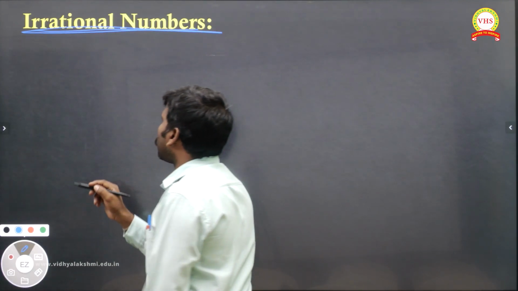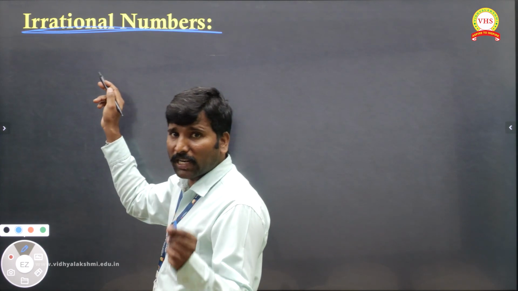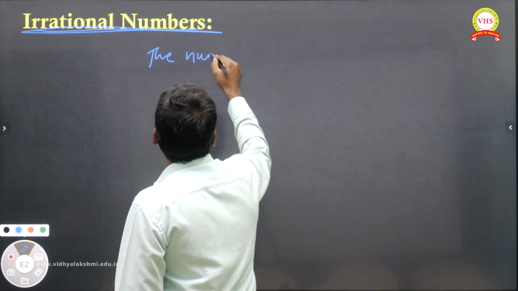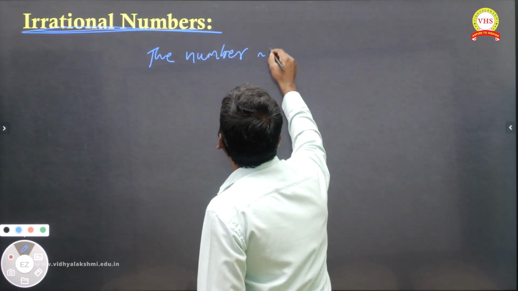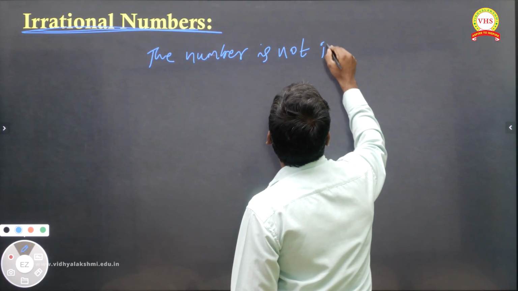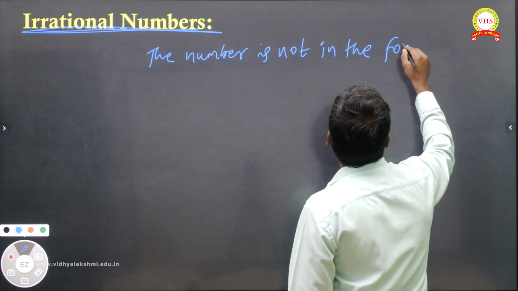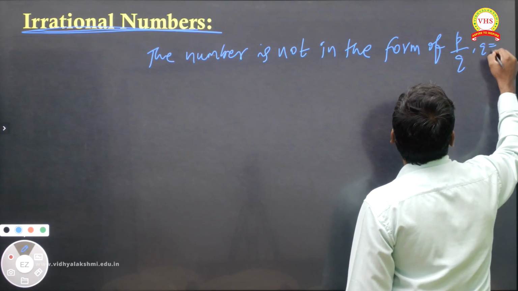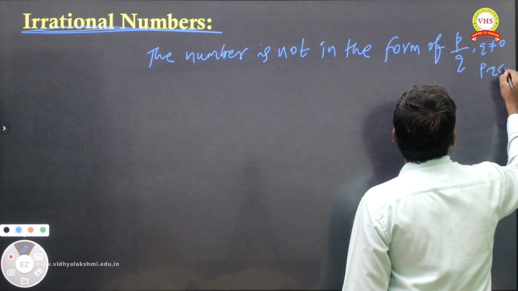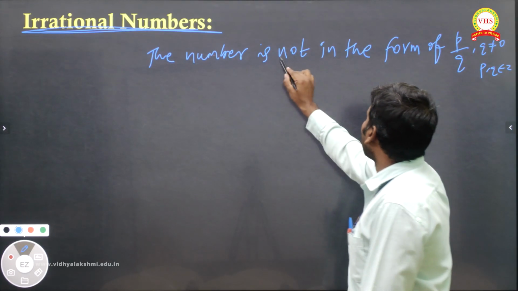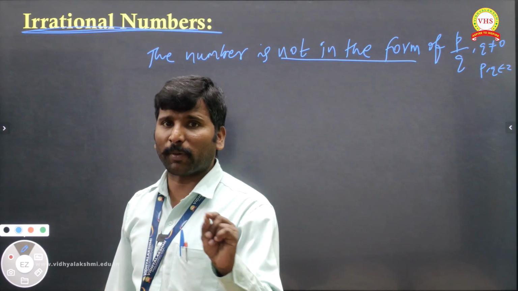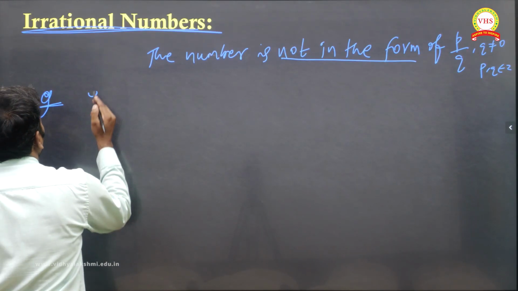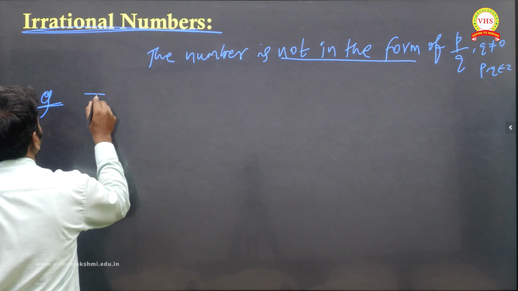What is an irrational number? It is a number which is not in the form of P by Q, where Q is not equal to 0 and P, Q belong to the integers. Very important: not in the form of P by Q. Understand? Example, pi. So pi is equal to